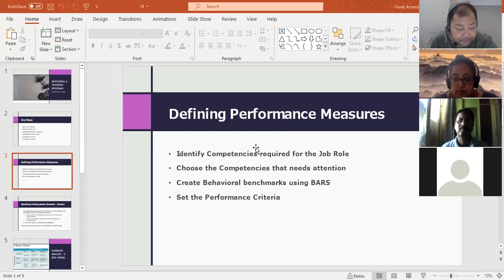Got it, Lakshmi? Yes, got it, got it. ठीक है. Let's move ahead.